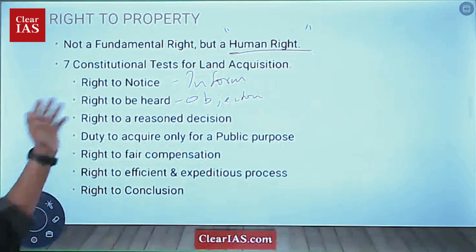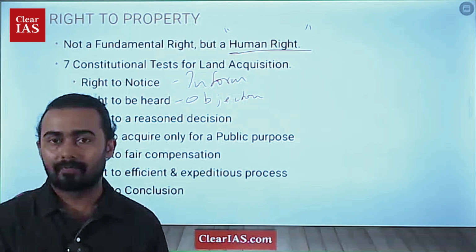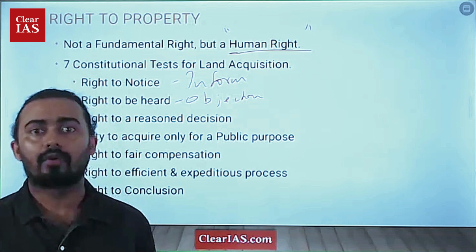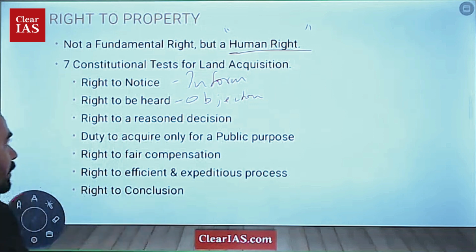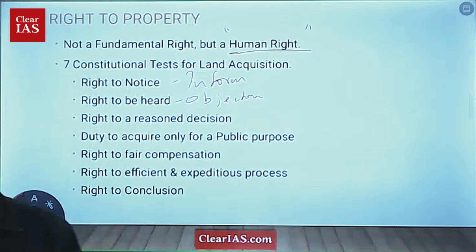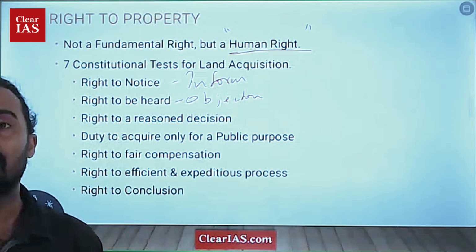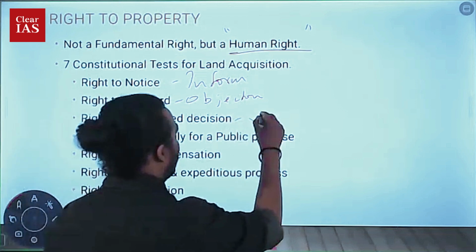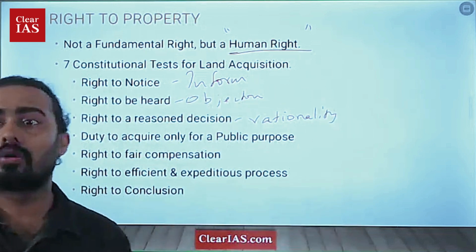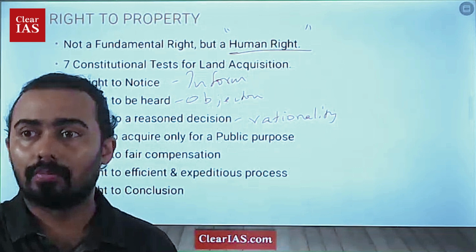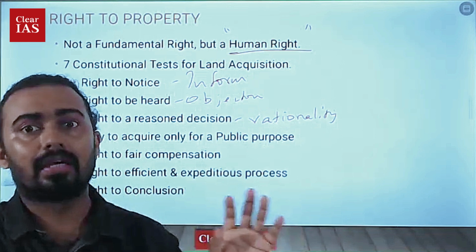So the second criterion was the right to be heard: if a person or a group of people have some sort of objections or complaints, the government should be willing to listen to their complaints. That is second. The third thing is the right to a reasoned decision. What is a reasoned decision? It means the decision should be taken with proper rationality. It should not be arbitrary, and should be objective, which means there should be fundamental criteria set. Then only that particular decision can be taken.